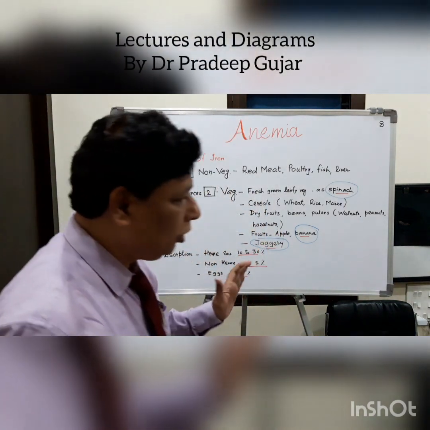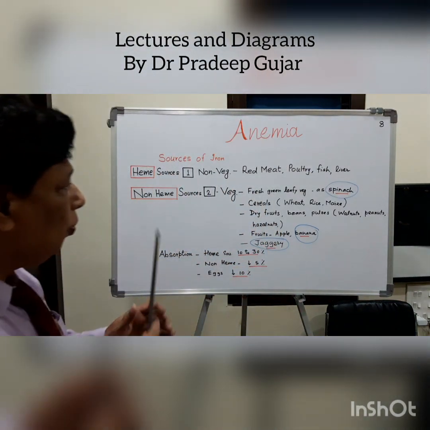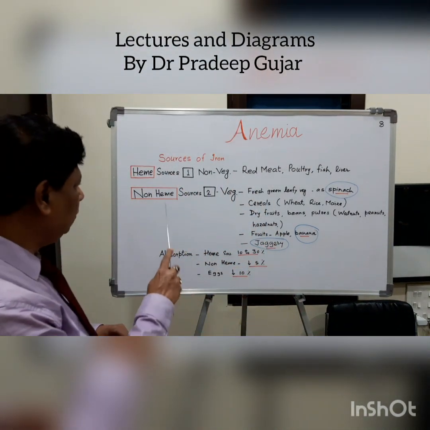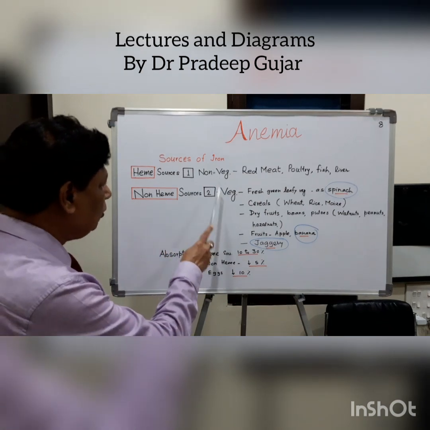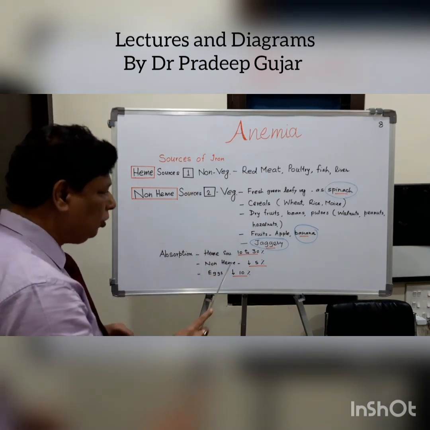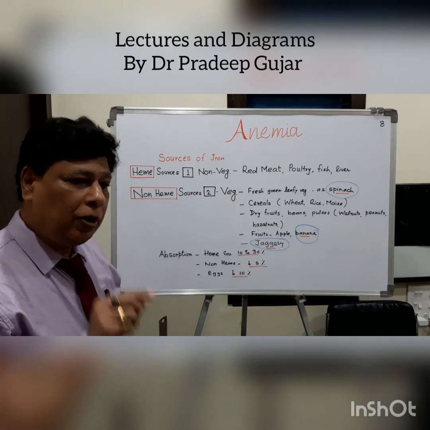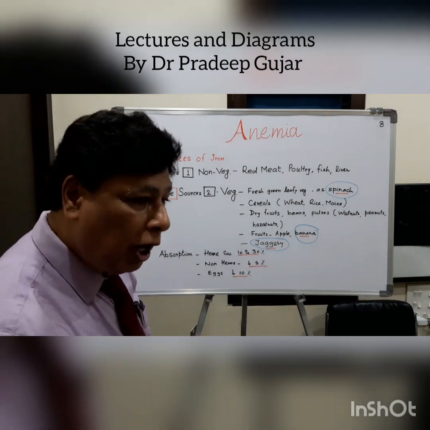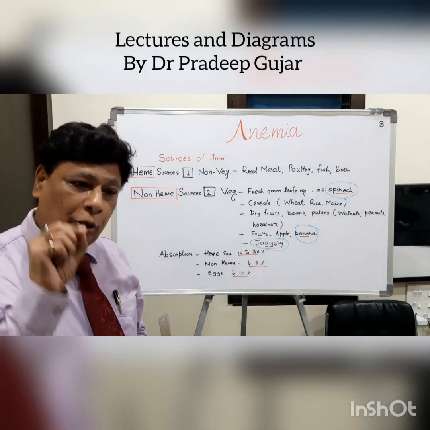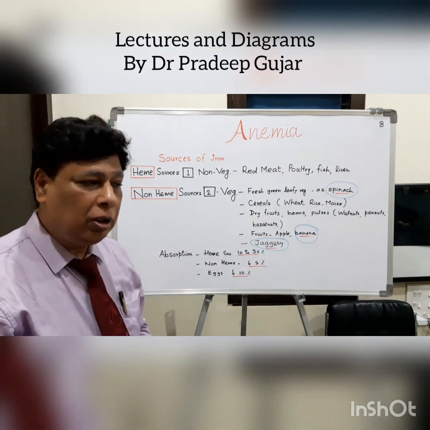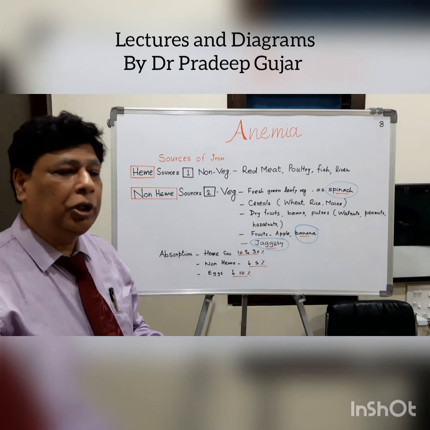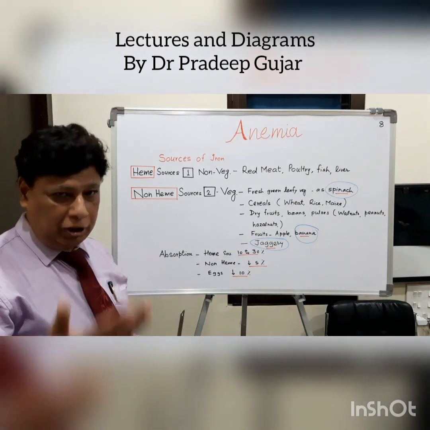So every doctor must know the sources of the iron, could be vegetarian sources, could be non-vegetarian sources, and they should be in a proper position to advise the proper diet to the patient when they are treating the patient of iron deficiency anemia.